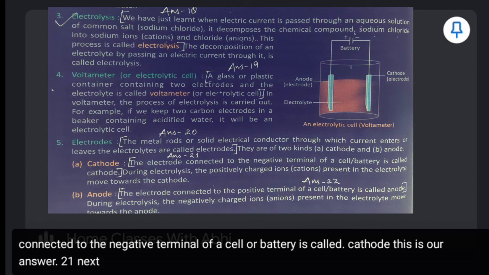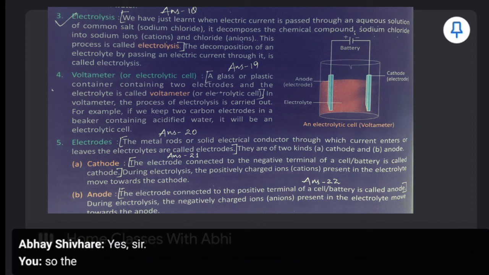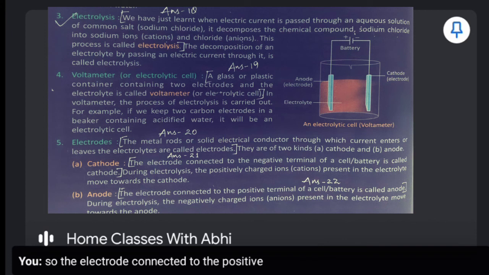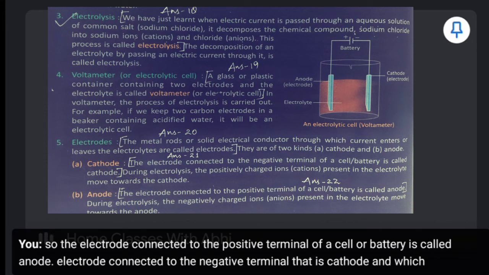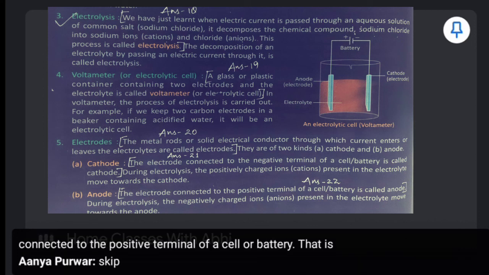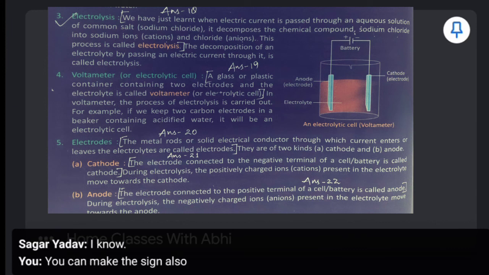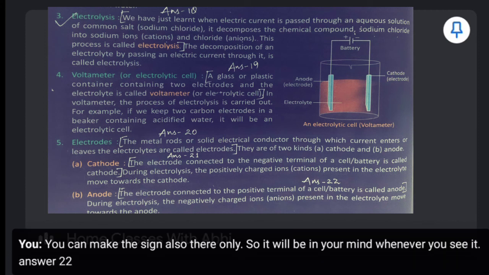The next question is what is anode? The electrode connected to the positive terminal of a cell or battery is called anode. The electrode connected to the negative terminal is cathode, and the one connected to the positive terminal of a cell or battery is anode. You can make the sign also there, so it will stay in your mind whenever you see it. Answer 22. Next one.